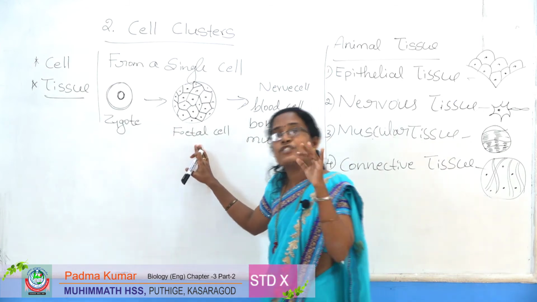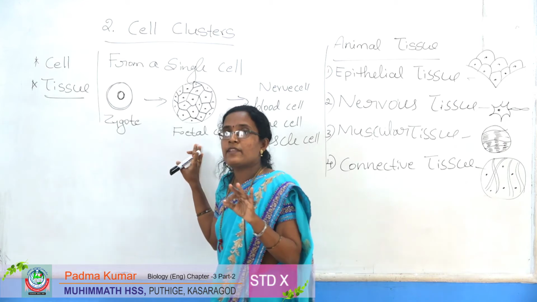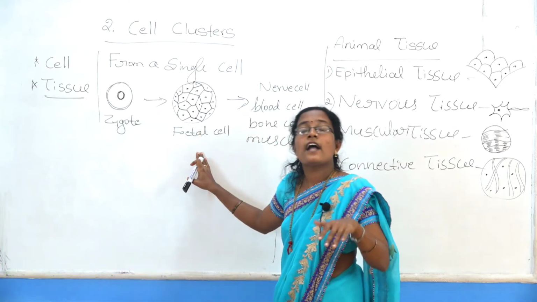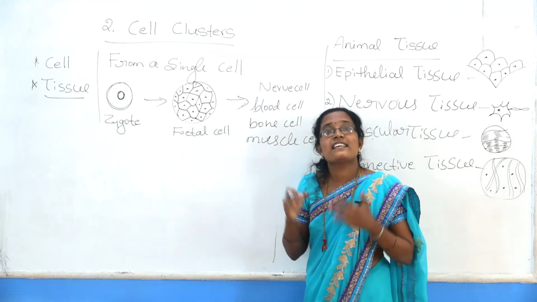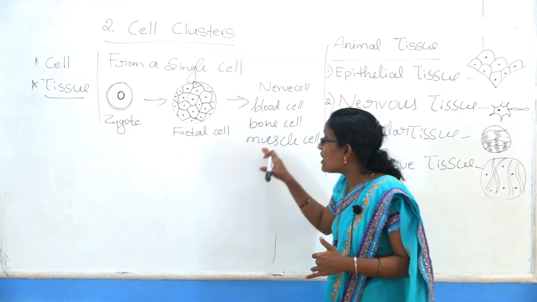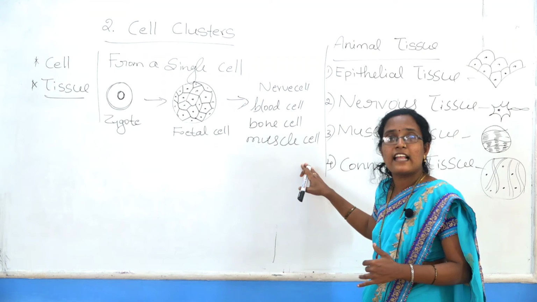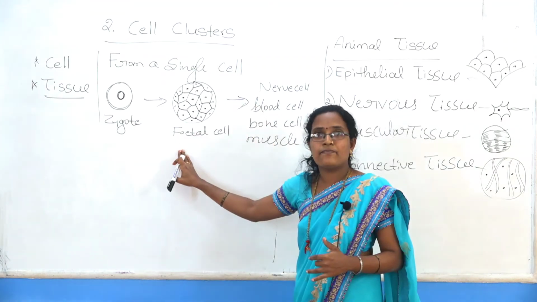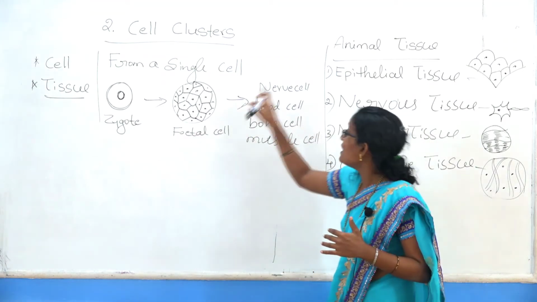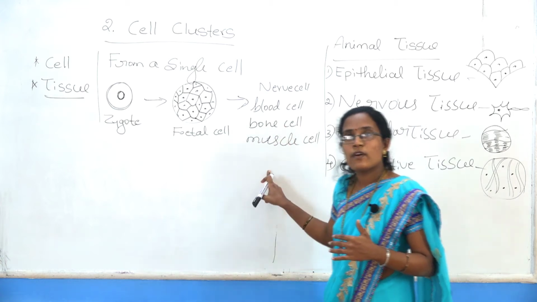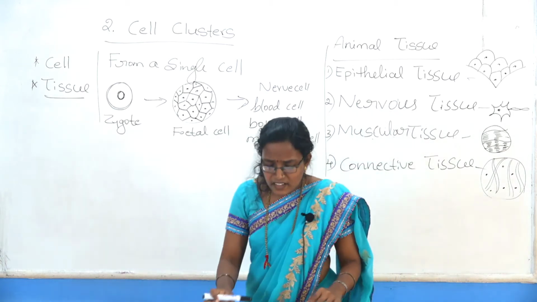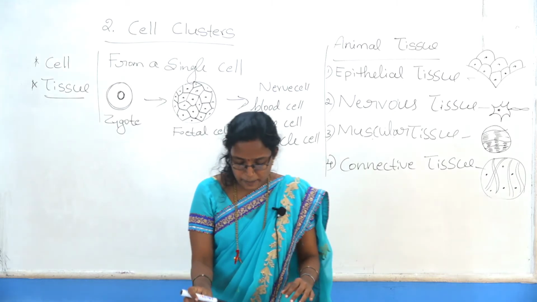They have a shape, size and content, and this fetal cell gradually attains change in structure and function. This is called cell differentiation. Specialized cells, which are nerve cell, blood cell, bone cell and muscle cell, are formed from the fetal cell. Now you can understand the different shapes of cells.